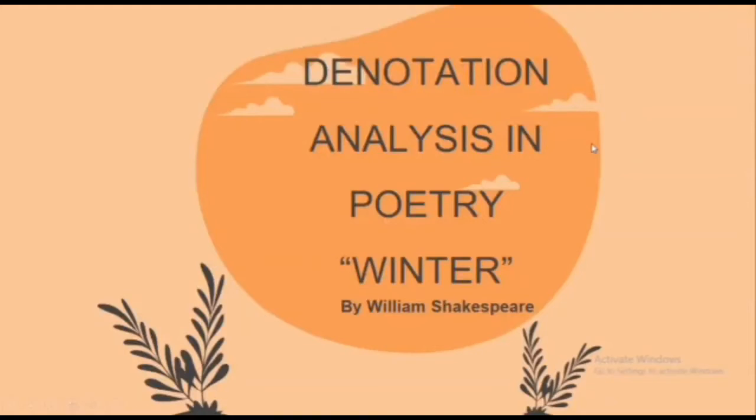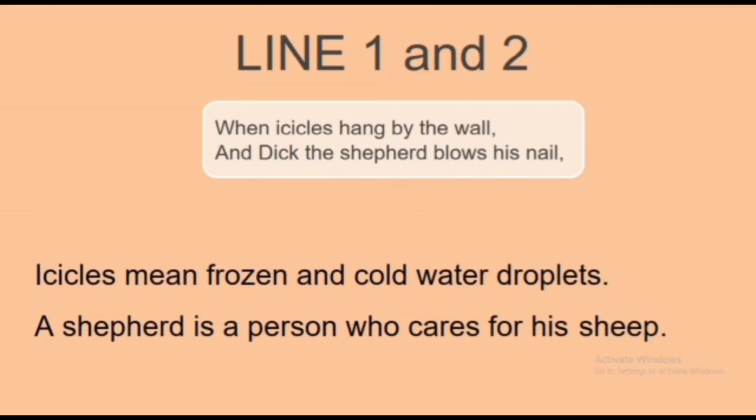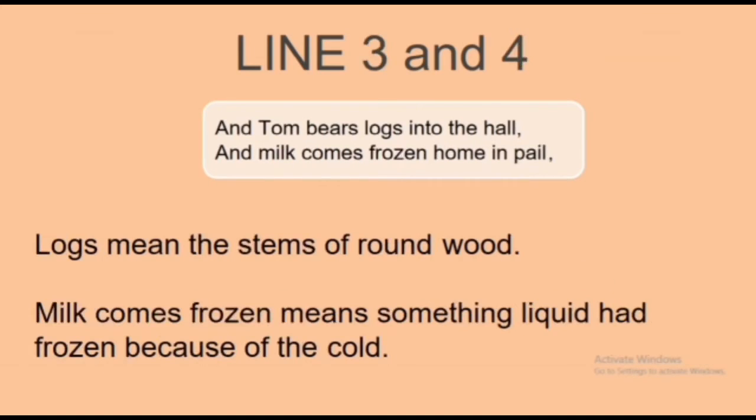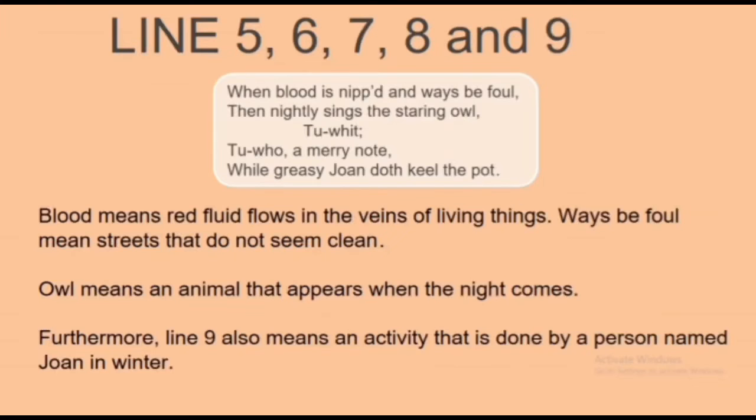Next, denotation analysis in the poem Winter. Lines 1 and 2. Icicles mean frozen and cold water droplets. A shepherd is a person who cares for his sheep. Lines 3 and 4. Logs mean the stems of round wood. Milk comes frozen means something liquid had frozen because of the cold.